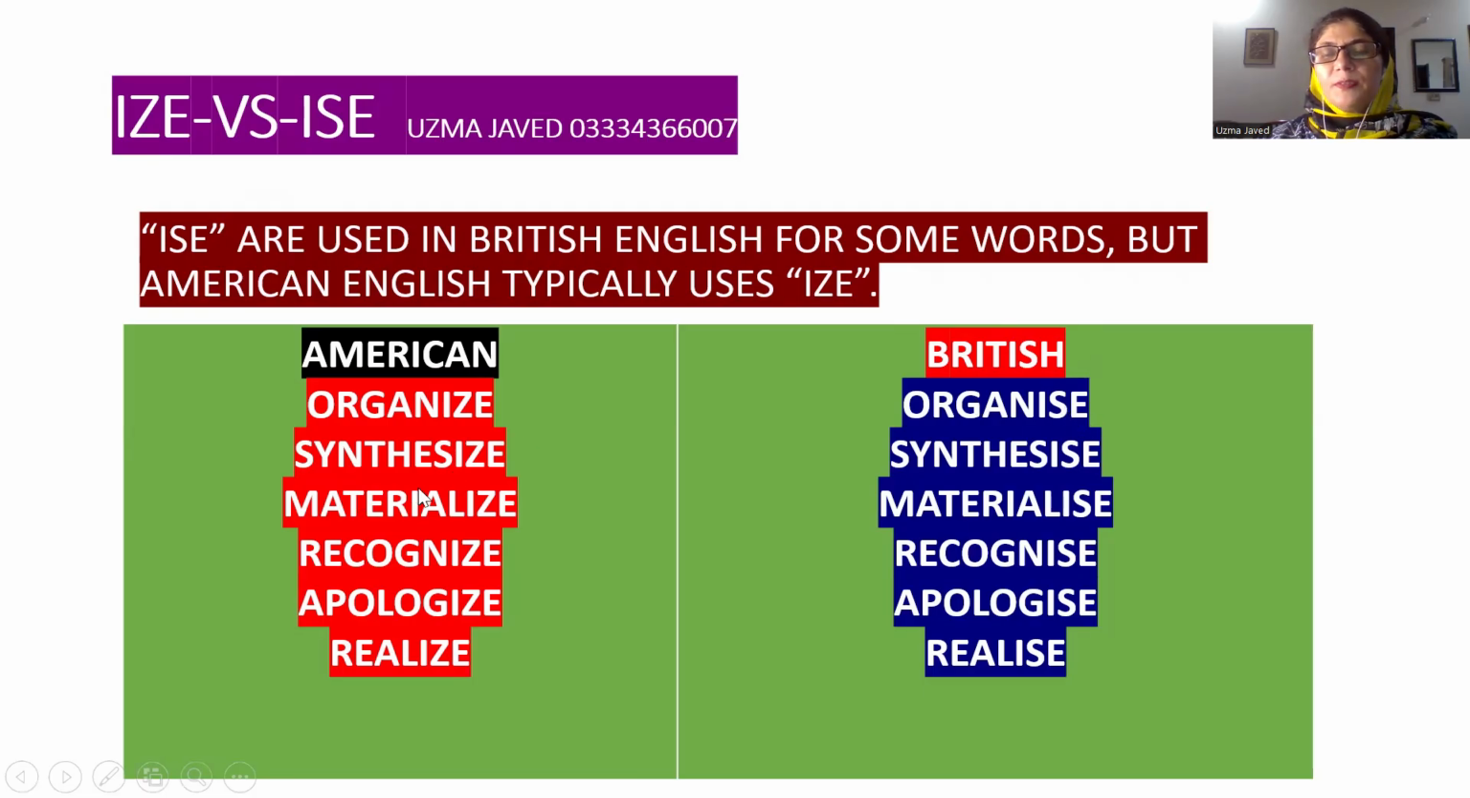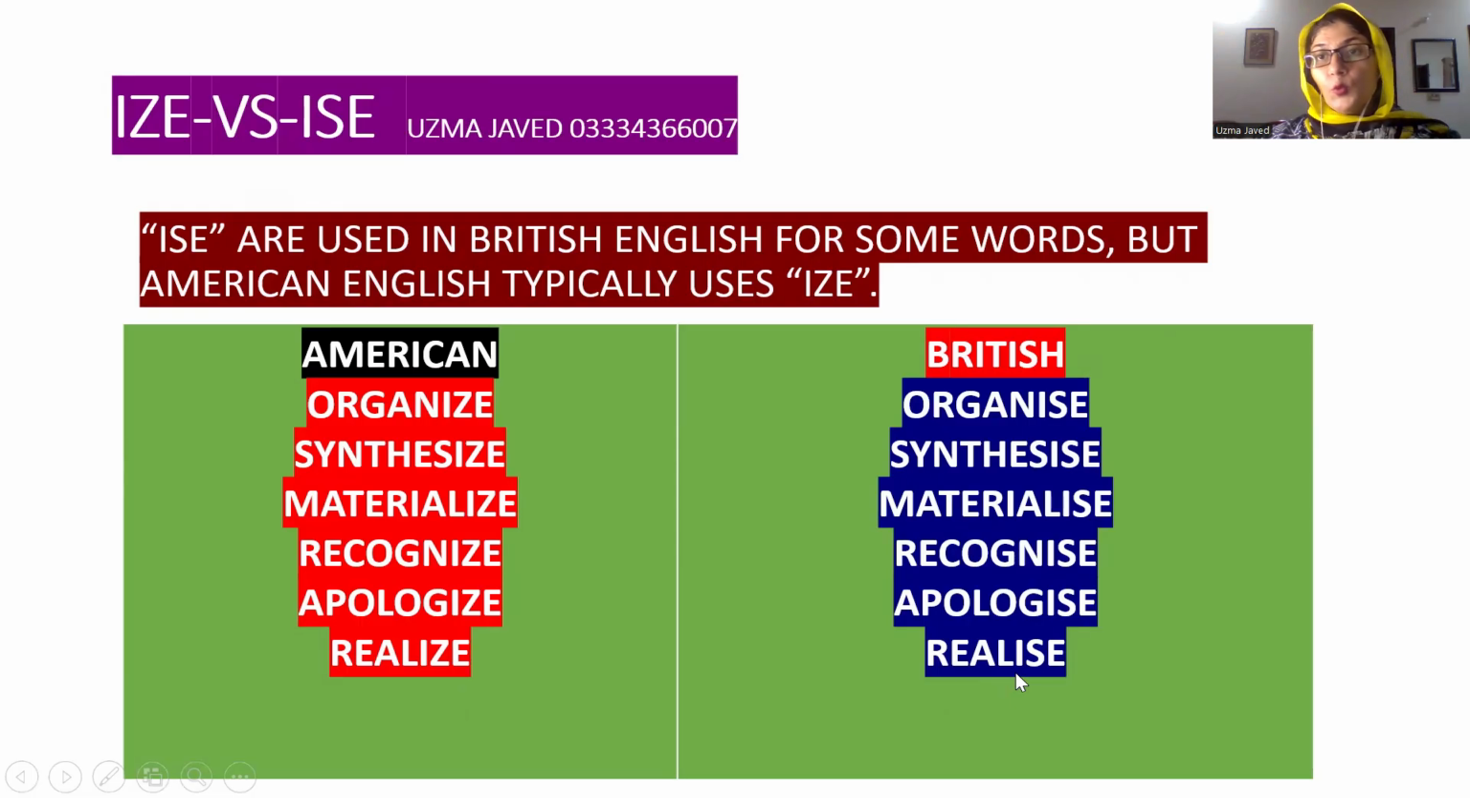The second example will be synthesize with ZE. In British, it will be SYNTHESISE. Materialize with ZE, materialise with SE. You will write material and then you will add ISE. The next example will be recognize with ZE, and in British we will be writing recognise with SE. Apologize with ZE, in British we will be writing SE. Realize with ZE, in British we will be spelling it REALISE.